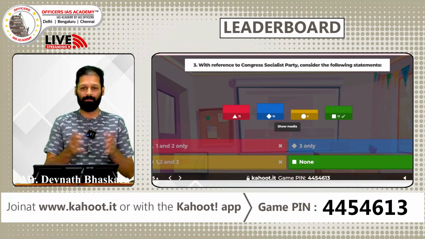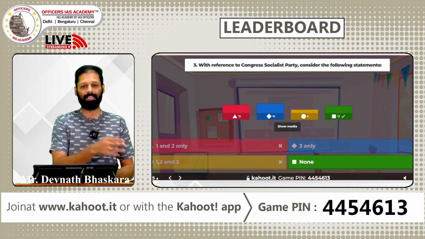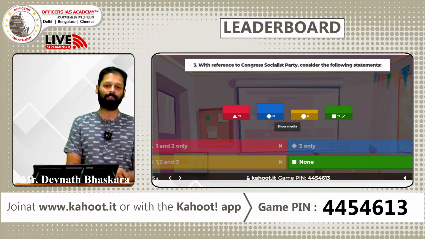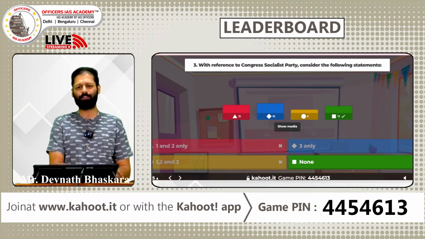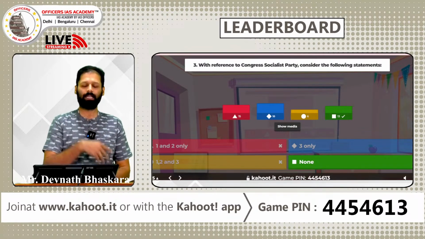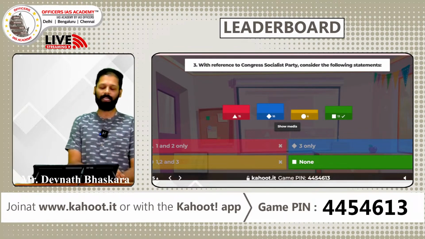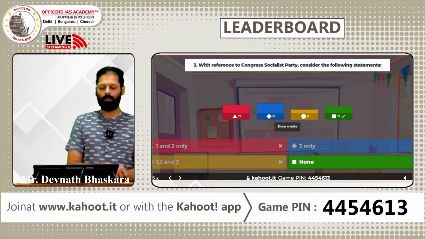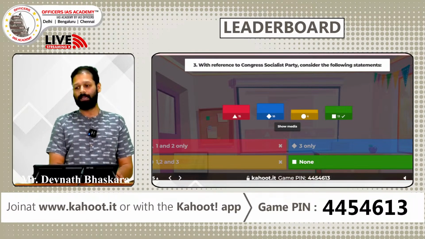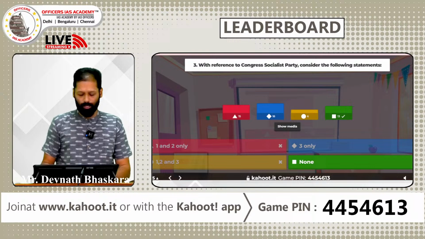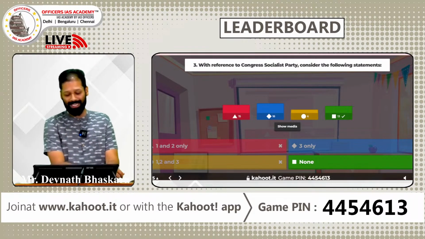Not many people within the Congress fold openly disagreed when Gandhiji said something because that was the authority that he had within the party. So acceding to his request, they stayed within the party but contested elections, and they did participate in the assembly deliberations. They worked for the welfare of the laborers, but they did not advocate the boycott of British goods and the evasion of taxes.